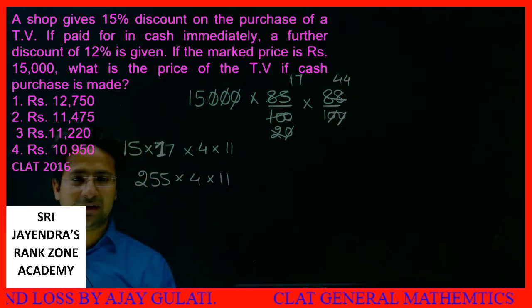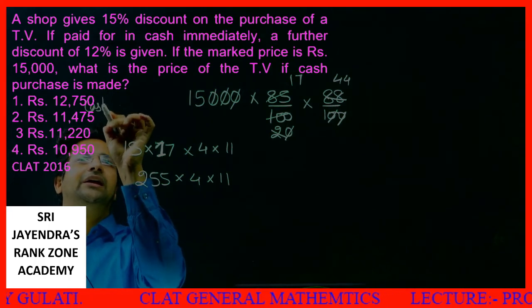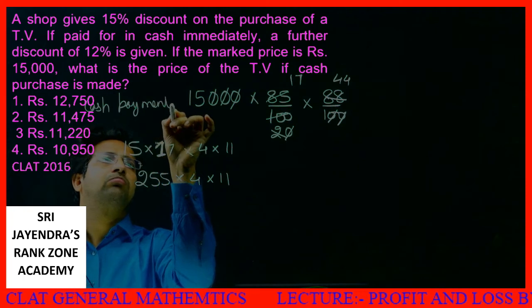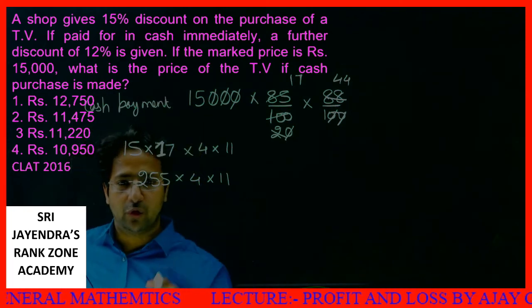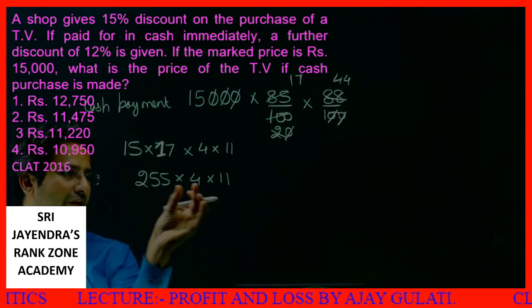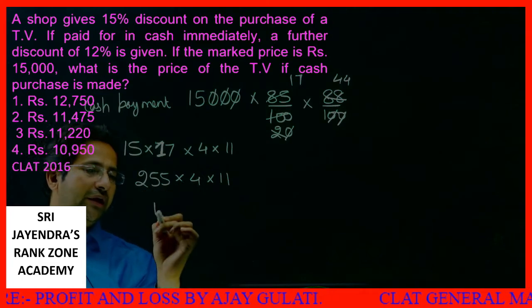How to do this multiplication? This I'll be getting as the final price, the cash payment. 255 into 4 into 11. Let's read it as 250 plus 5. 250 multiplied by 4, 1000. 5 multiplied by 4, 20. 1020.